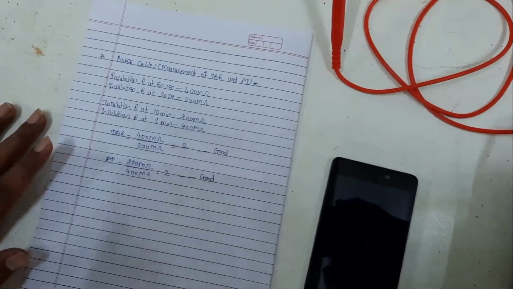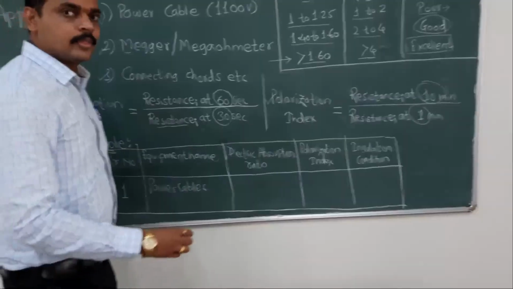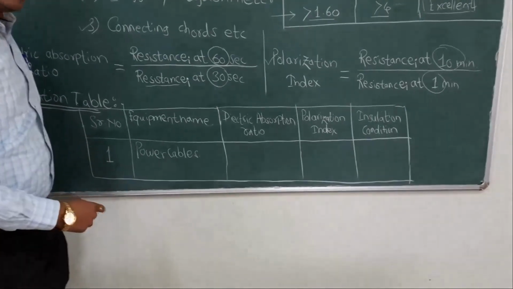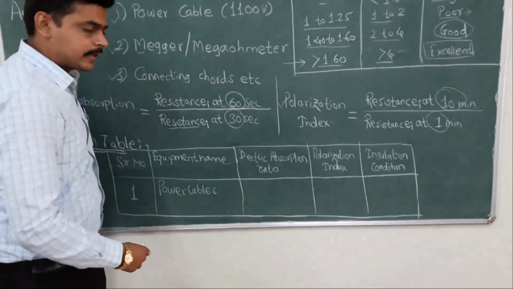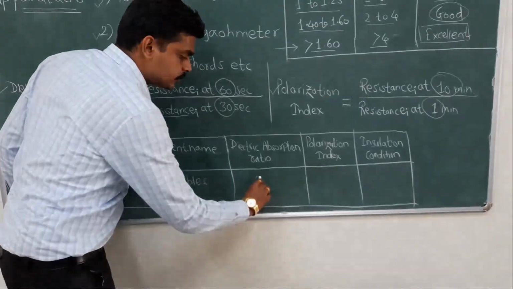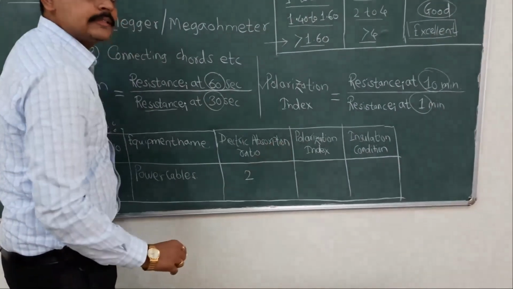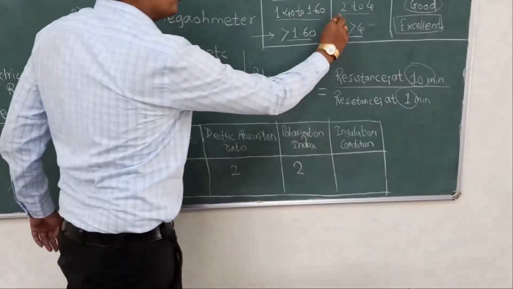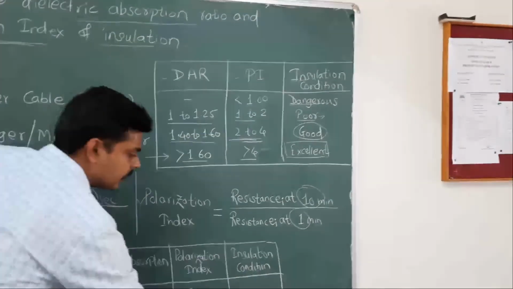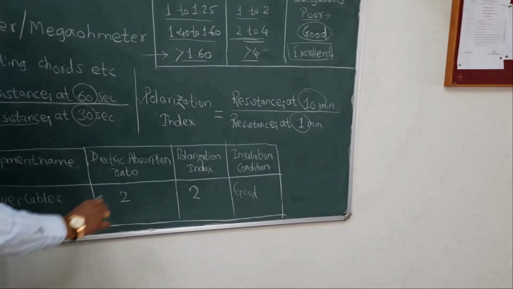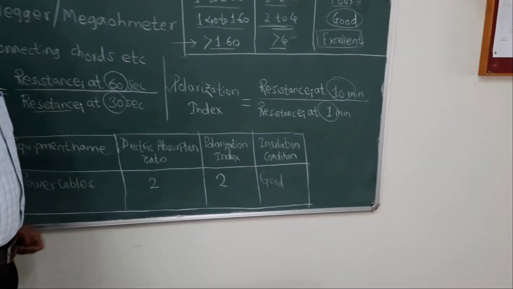And now we are going to fill this into the observation table. We have chosen the power cable, and our dielectric absorption ratio comes as 2. The polarization index value also comes as 2, and as per the table we observe that this value is in the good condition. So this is the insulation condition for our particular power cable, and thank you.